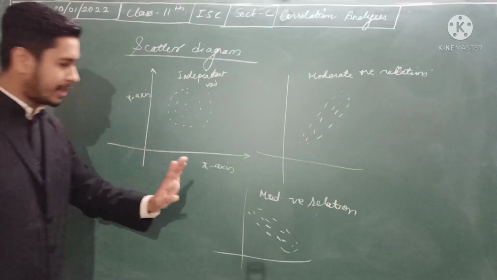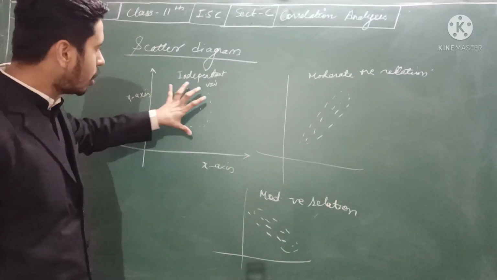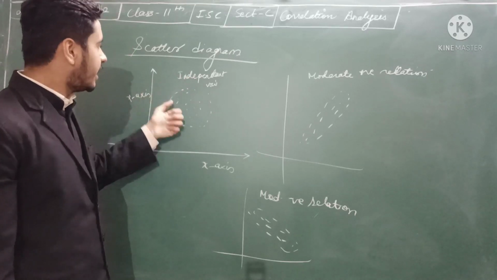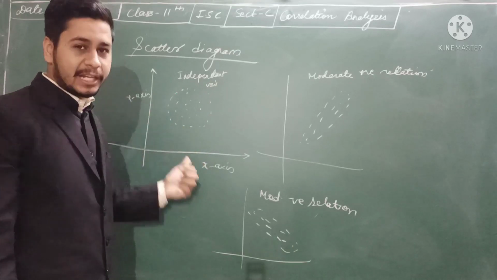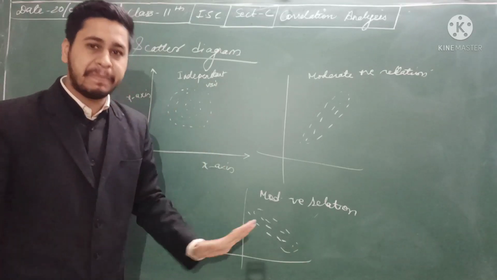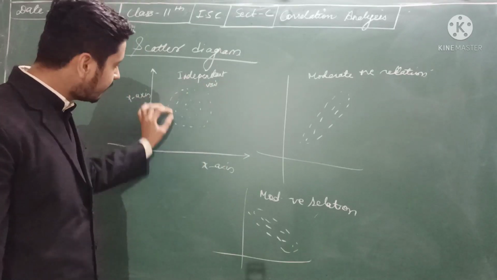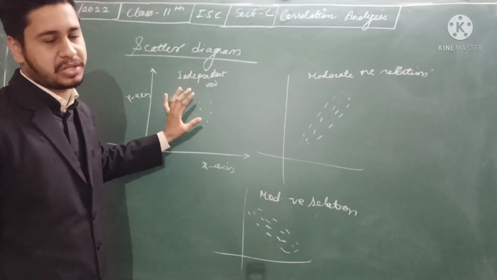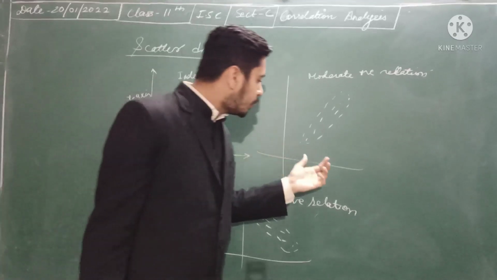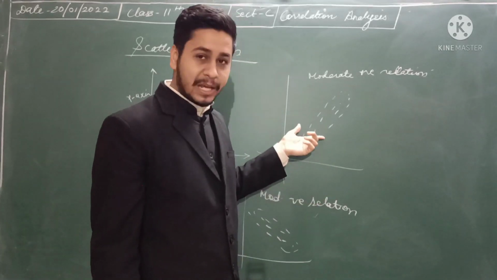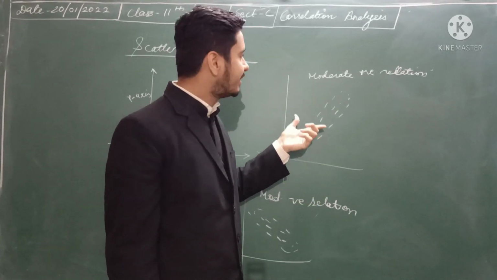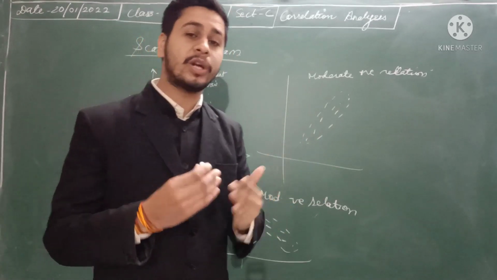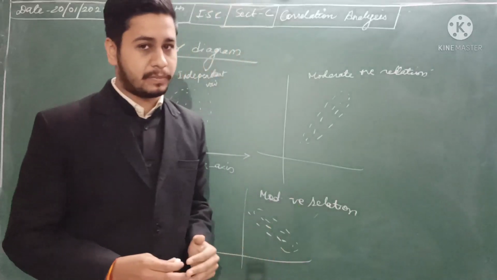If you plotted two variables and got such a graph, it means both the variables are very much independent of each other, so there is very little connection between them. You plotted the graph and got such a diagram: this says both the variables are somewhat connected in a positive relation.